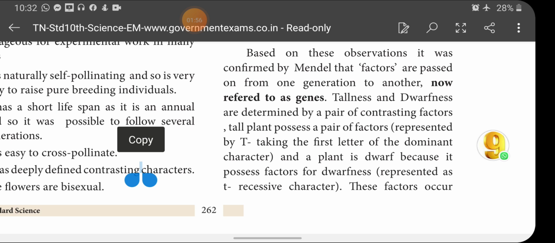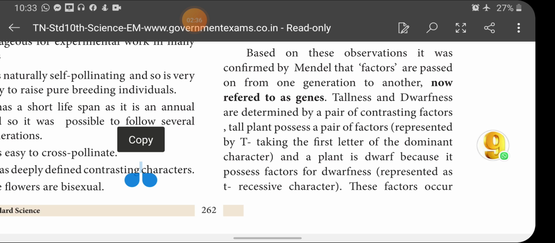As I said already, pea plants are self-pollinated, and a tall plant always produces tall plants, a dwarf plant always produces dwarf plants. But when Mendel did a cross-pollination between the pure tall plant and pure dwarf plant, the first generation obtained is all tall. He couldn't see any medium height or any dwarf plants, all the plants are tall only. So he got confused whether the gene for dwarfness is inherited by the F1 generation or not.